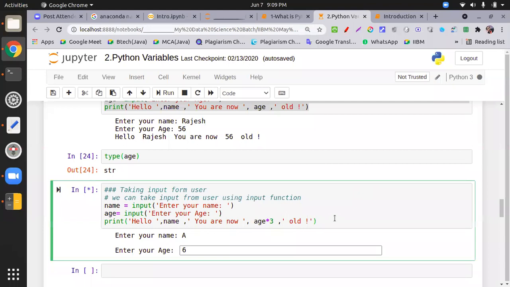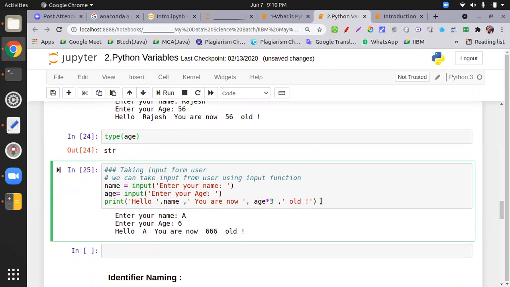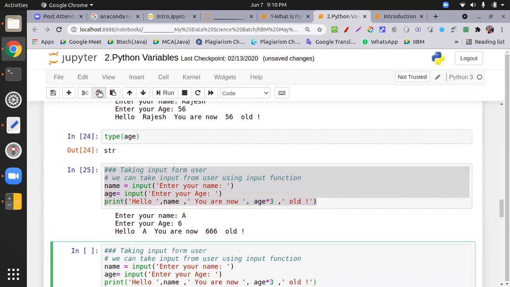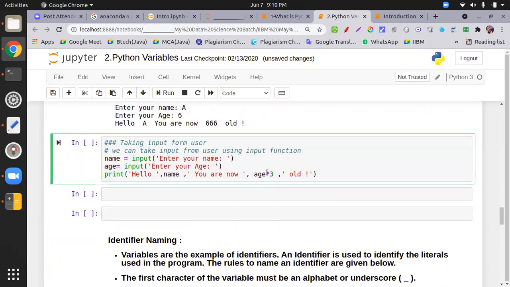Okay, let's see what exactly happened over here. It is not 18. It is the string repeated 3 times. That is the problem with the string, and that only happens in Python. So what do we do for this? Either you convert the thing into an integer, take the int function and convert it.